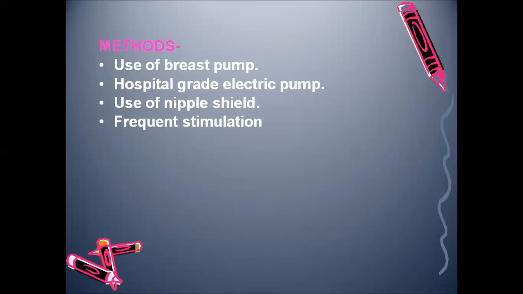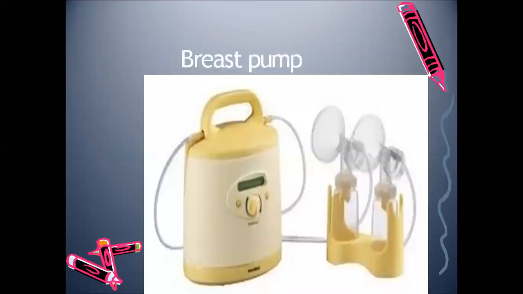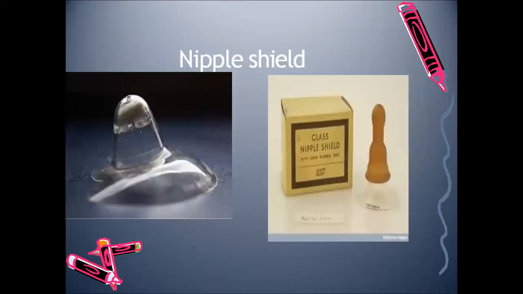Frequent stimulation, even after the delivery, has to be done in case of inverted nipple. These are the breast pumps, manual and electrical are available. This is the nipple shield. It is just applied over the areola. So when the baby sucks, the nipple will be erected and the milk will be ejected out and the baby can suck it.